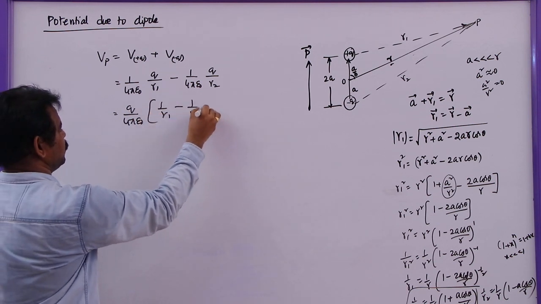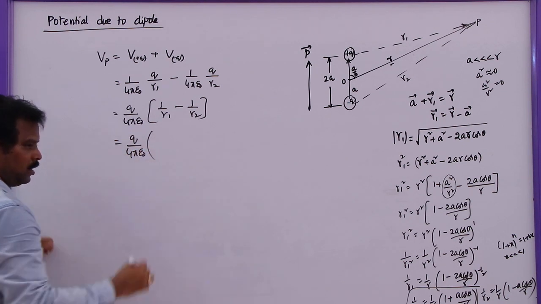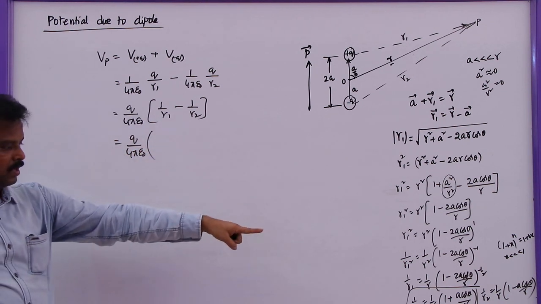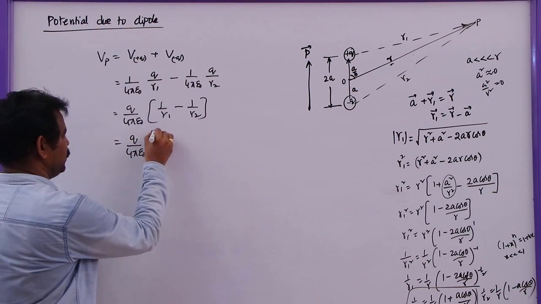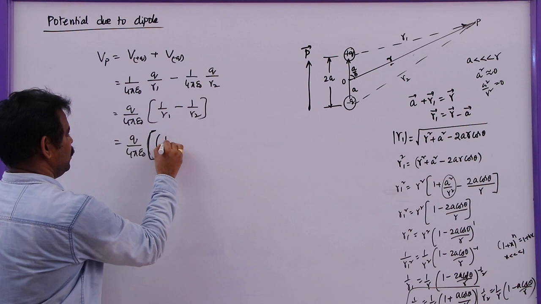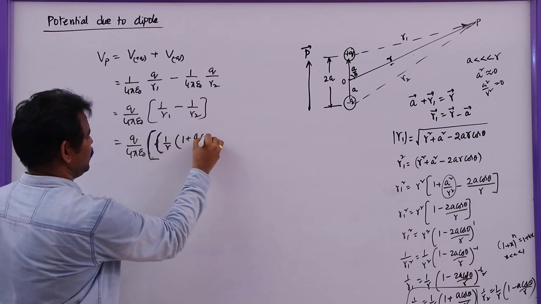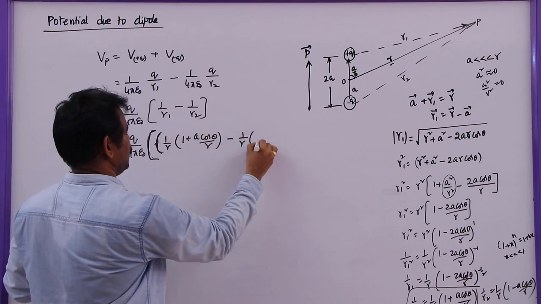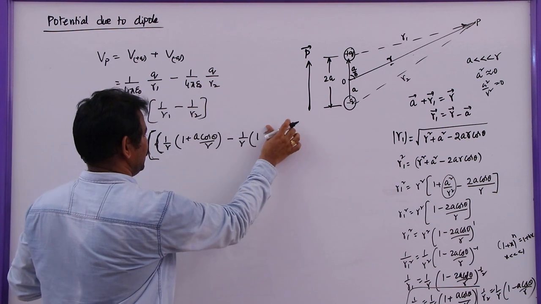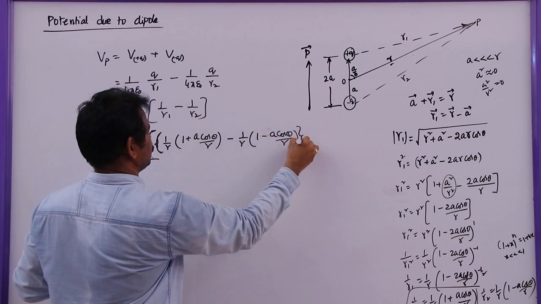This is (1/r1 - 1/r2) q/4πε₀. We know the 1/r1 value as well as the 1/r2 value, which is given by 1/r (1 + a cos θ/r) minus 1/r (1 - a cos θ/r).